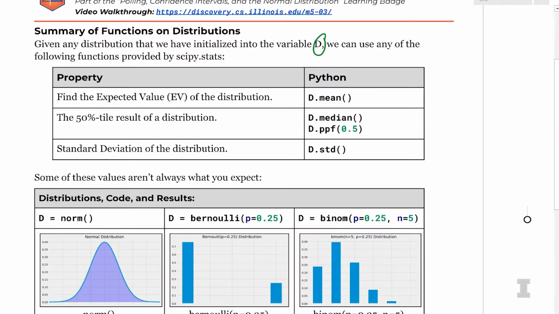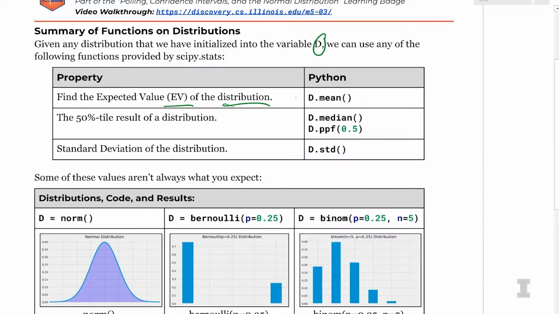So given any distribution we've loaded into variable d, we can use any of the following functions provided by the scipy.stats library. The first function is we can find the expected value of the distribution. So what's another word for the expected value? The expected value is also known as the mean of a random variable. Yes, and that's exactly what we do here. So we can say d.mean, and that's going to give us the mean of the distribution or the expected value.